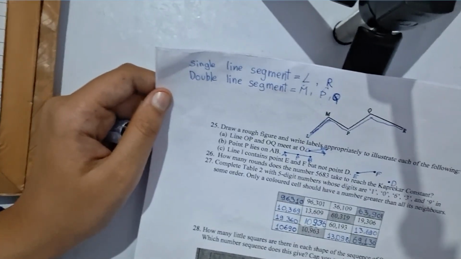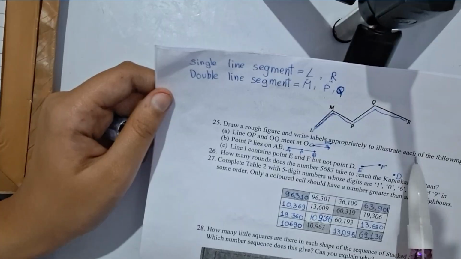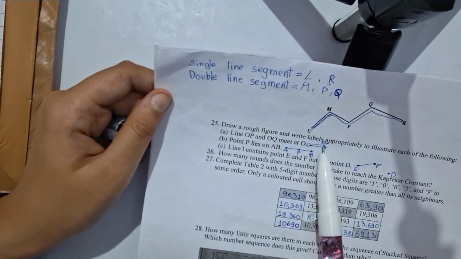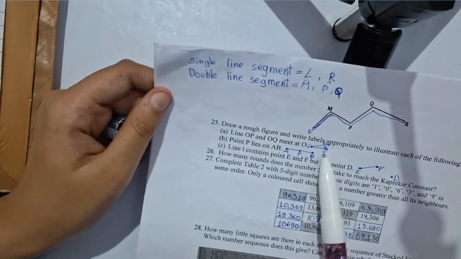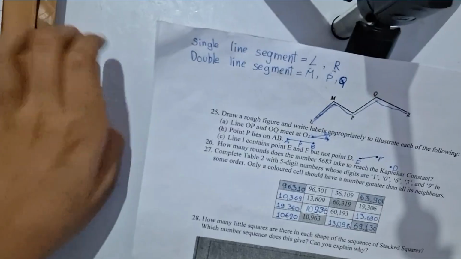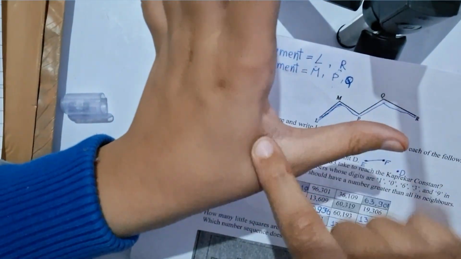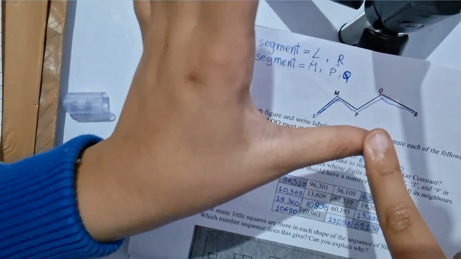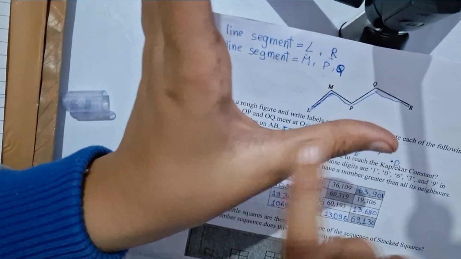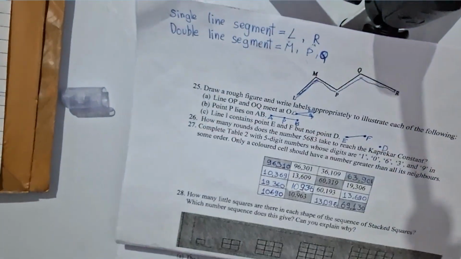Next is, draw a rough figure and write labels approximately to illustrate each of the following. In this, we have drawn an acute angle. You can also draw an obtuse angle and a right angle. Basically, the points where two lines meet. The figure would look like this. This would be point O, this would be point Q, and here would be point P. So we can say this is OQ and OP. Fine. So this is an example of a ray.